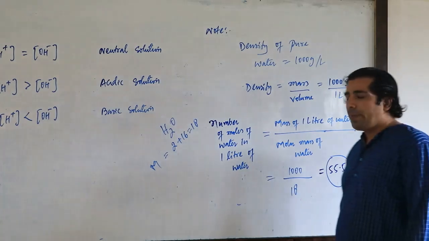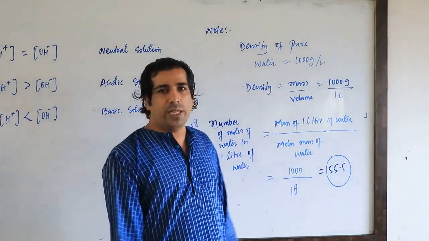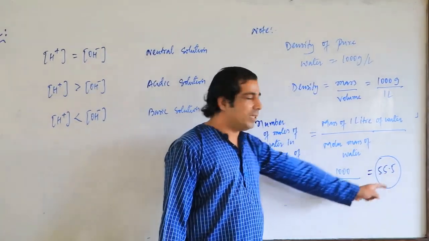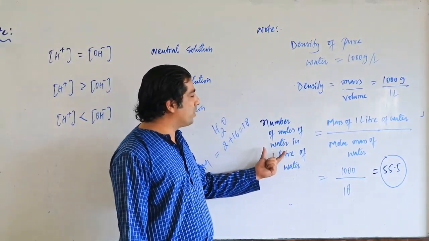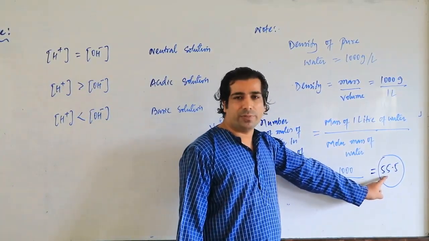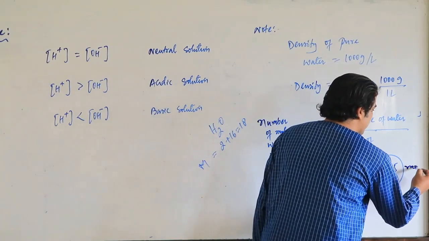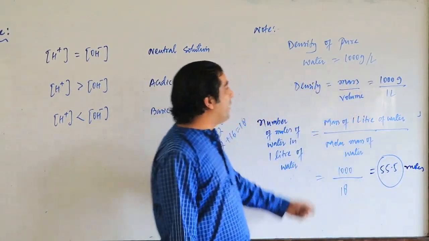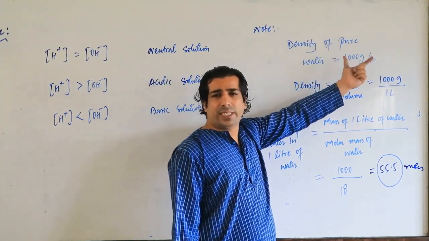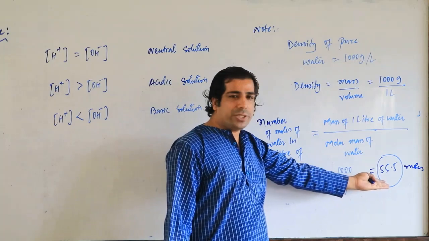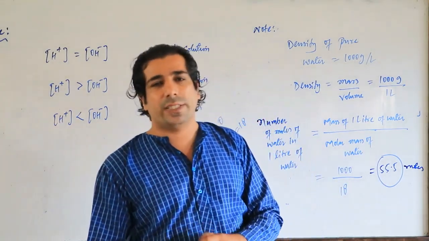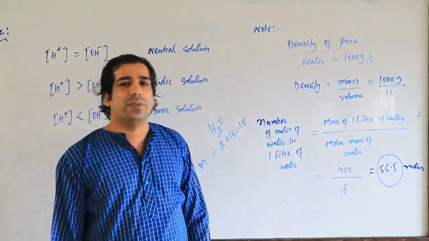So that means in 1 liter of water, you will have 55.5 moles. So remember, my dear friends, the number of moles of water in 1 liter of water is basically 55.5 moles. And remember, this is when the density of water is 1000 grams per liter; if you change this density, then this will also change. So remember, 1 liter of water will contain 55.5 moles of water.